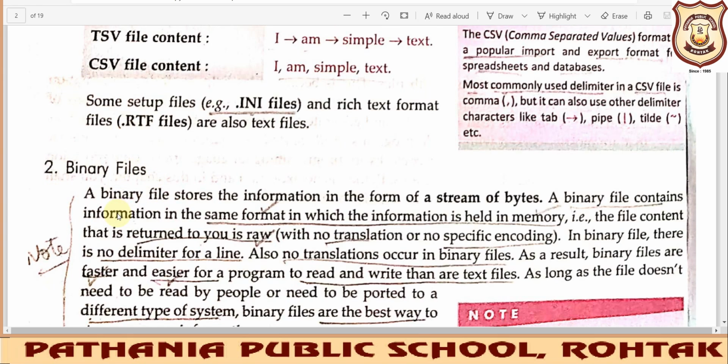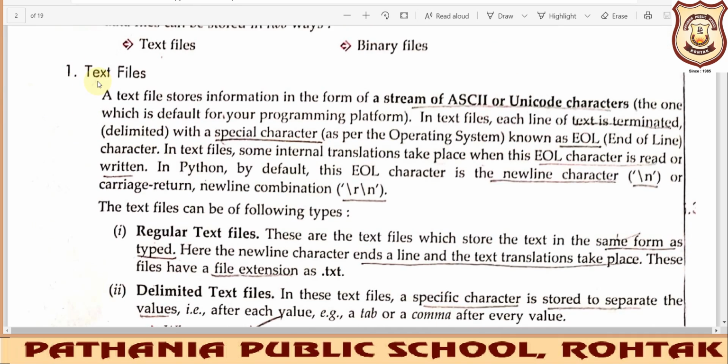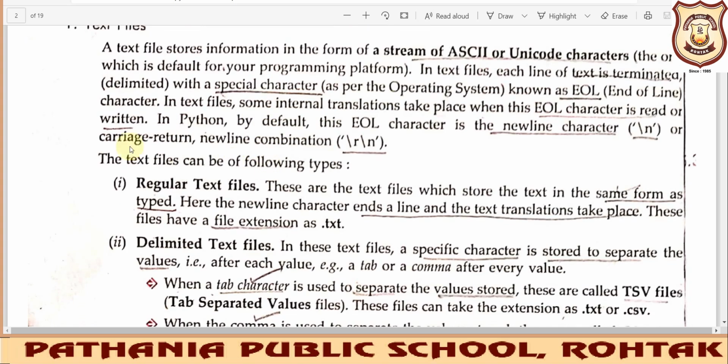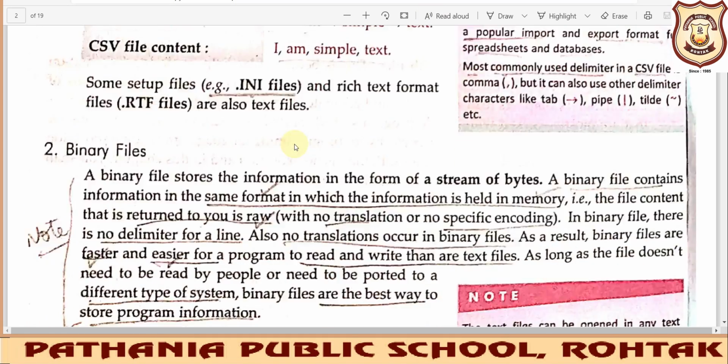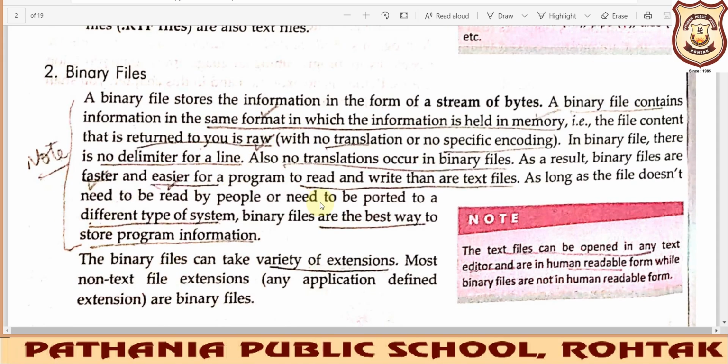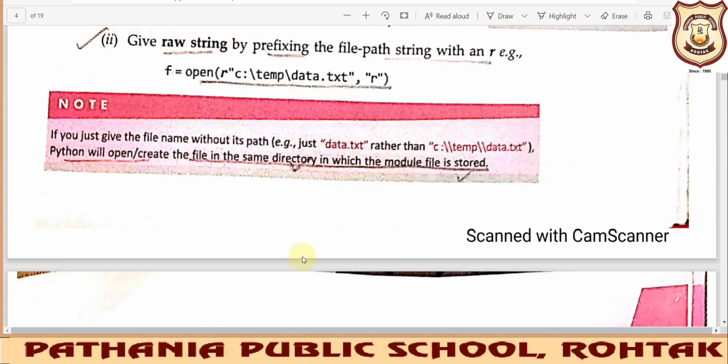Whatever we are writing in the text file is just taken up from us, and then it is converted to a format which is understandable by a computer. So this type of text file always needs a translation, but this binary file never needs a translation because it is written in the memory from where directly the file can be read. Okay, so let us come back to the same topic where we were.